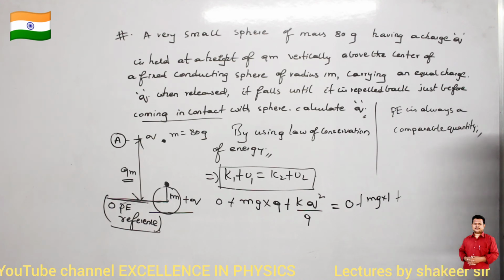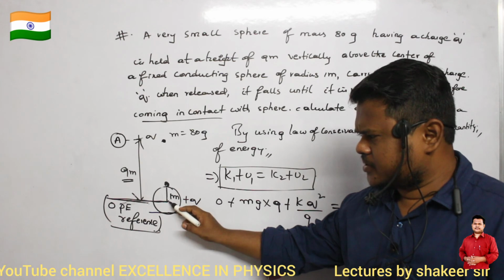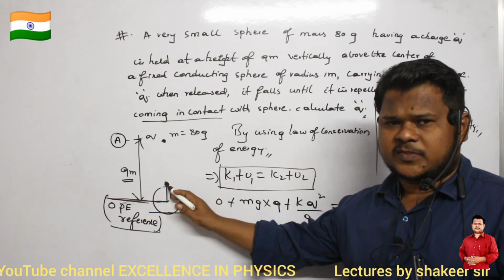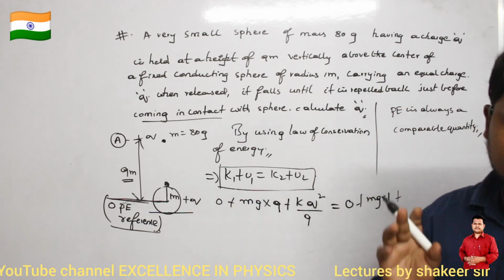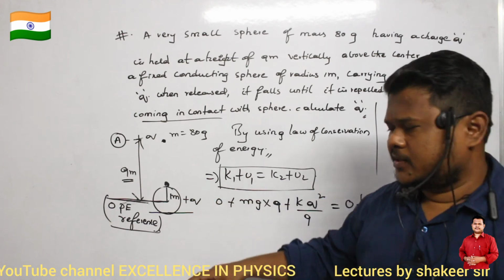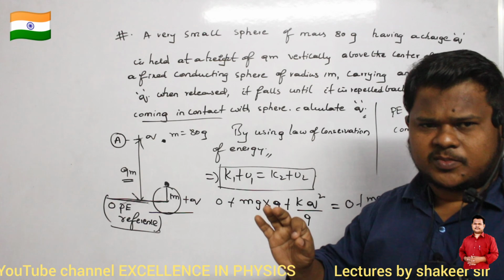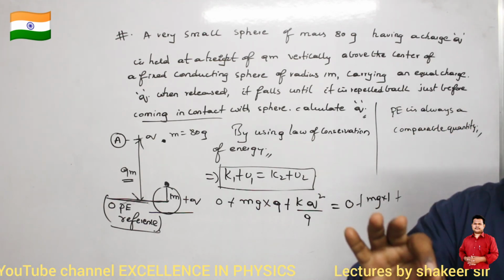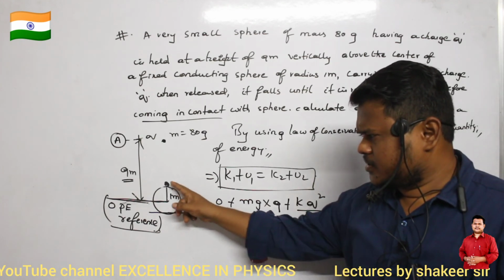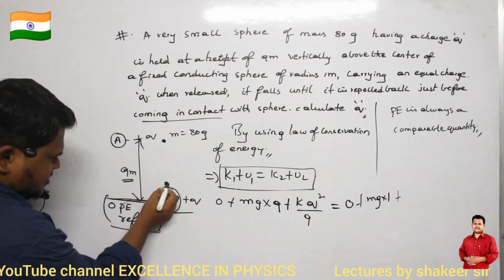Gravitational potential energy is mgh. Similarly, these two charged bodies are separated by a distance of 1 meter, no? Actually it is about to touch. We cannot say the distance between them is 0. Why? Because for a charged body, the total charge is concentrated exactly at the center. We can assume charged bodies like this. So for this bigger sphere, I can assume the total charge is present at the center, and this is again a point charge.